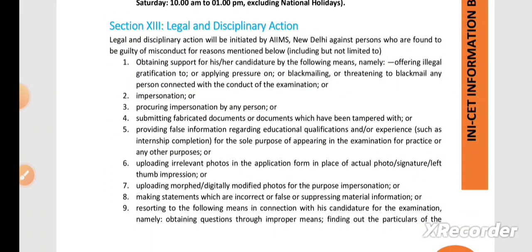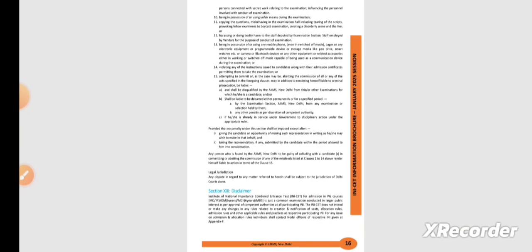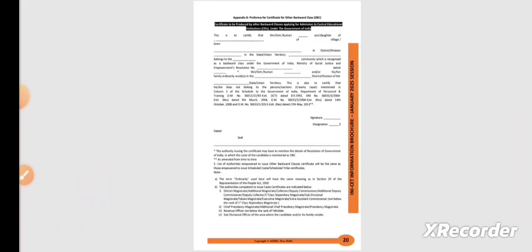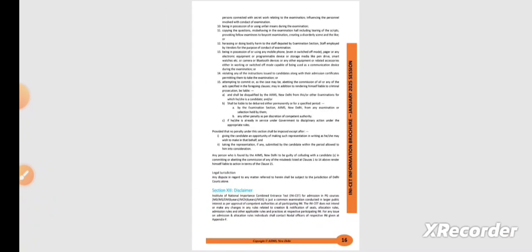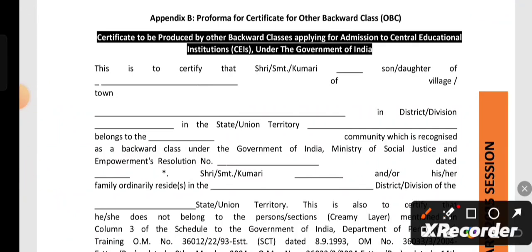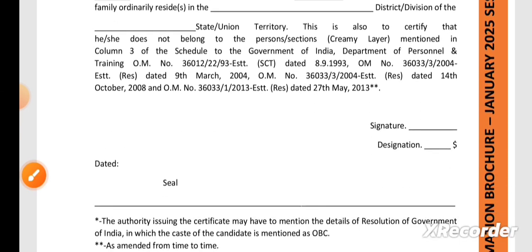One more thing you have to be very careful about is the documents which you need to carry at the time of admission. These are the annexures which they have provided. If you belong to a backward class community, that is OBC, you have to submit a caste certificate in this format, the central government format, which will be asked of you at the time of admission.